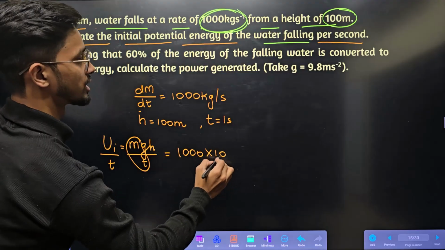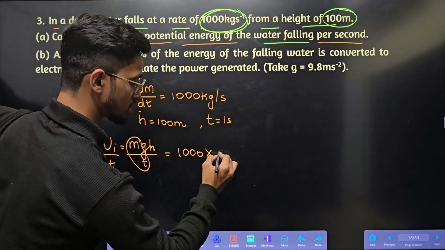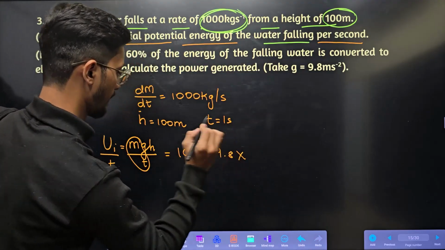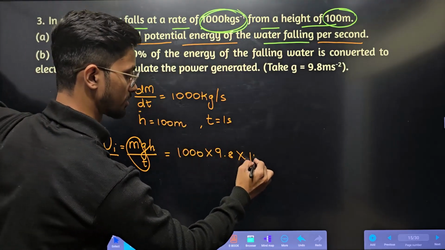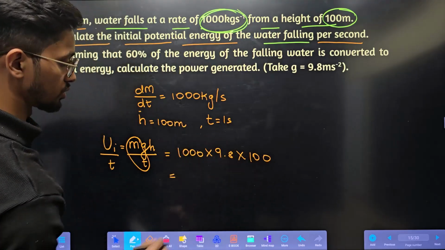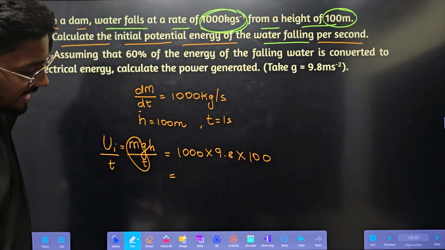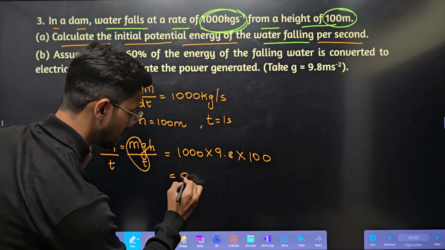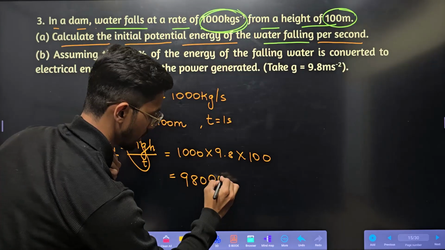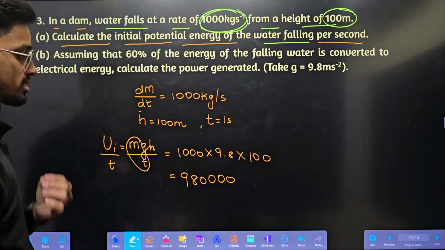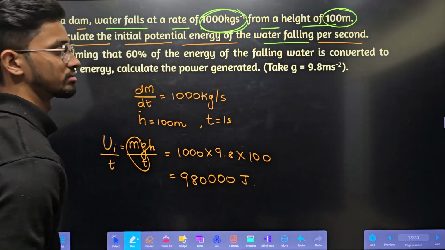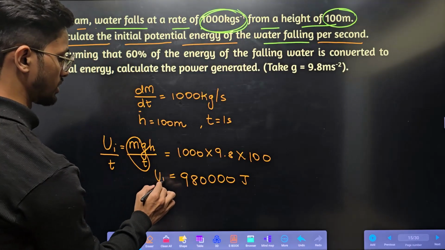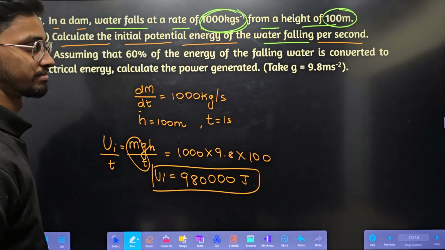g is 9.8, they have given here. So we'll take 9.8 into h, which is 100. So 9.8 into 100 will be 980. 980 into 1000 will be 9,80,000 joule. This is the initial potential energy per second.